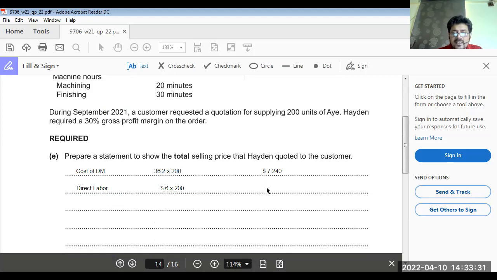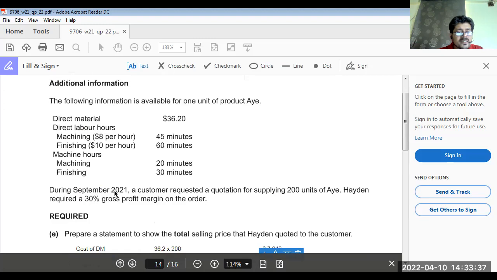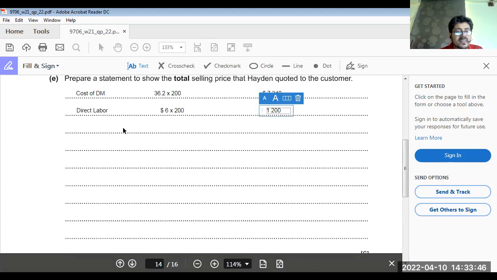Labor cost 1,200. This is direct labor for the machining department. Now direct labor for the finishing department.